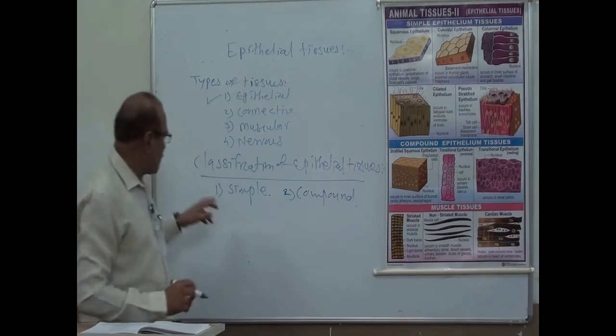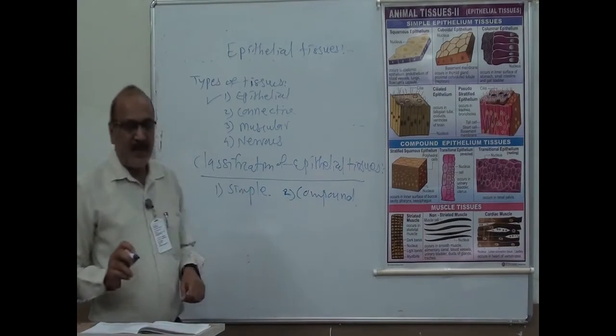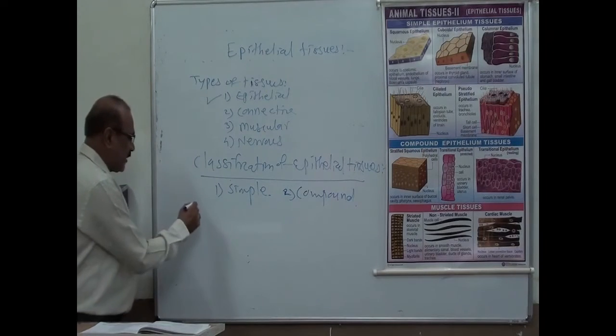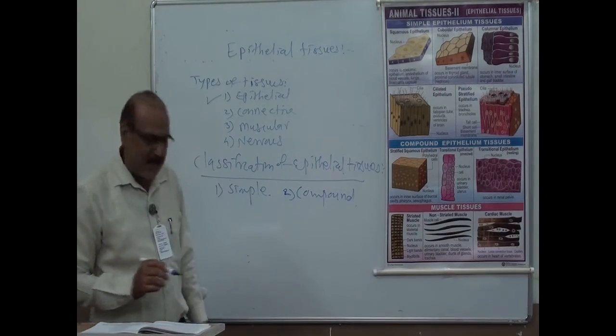Now first, what about the simple layers? Simple epithelium is classified into four types.